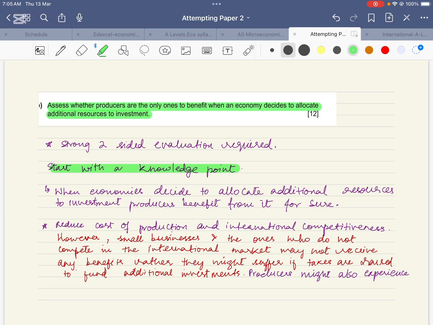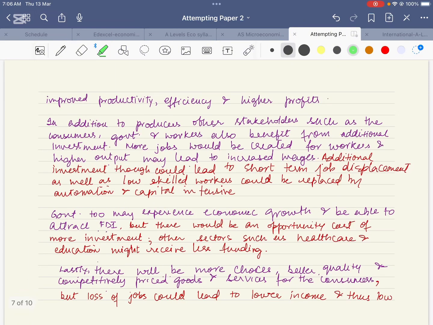Right after I have finished this point, I start with the analysis point once again. Producers might also experience improved productivity, efficiency and higher profits. Now, this is the second point where I have given an analysis, and once I'm done with this point, I have presented the evaluation for this point, written in red.